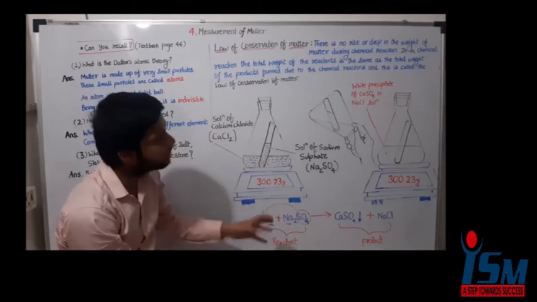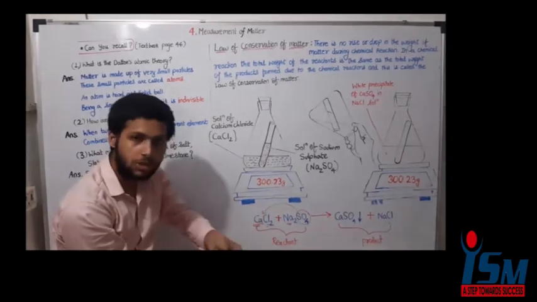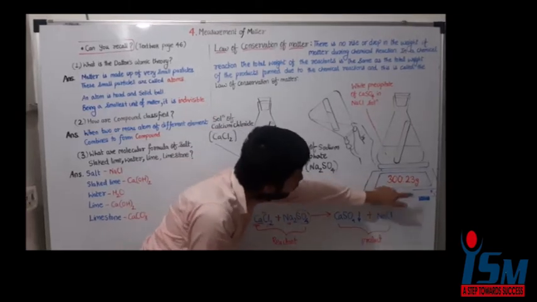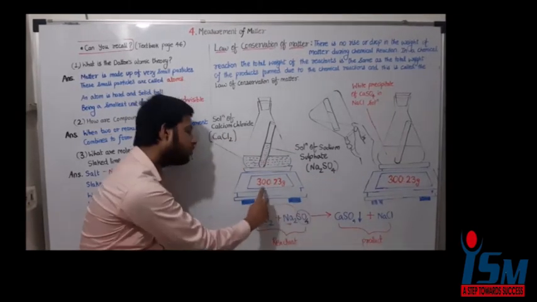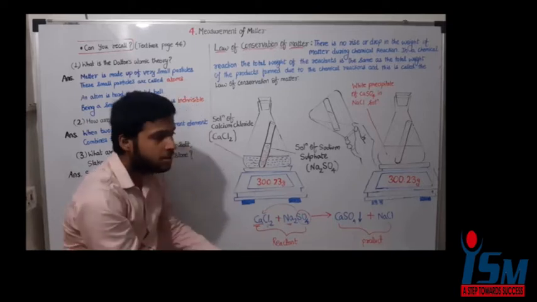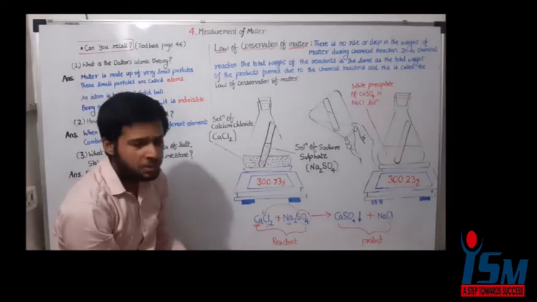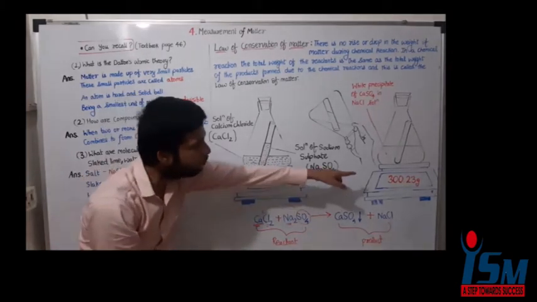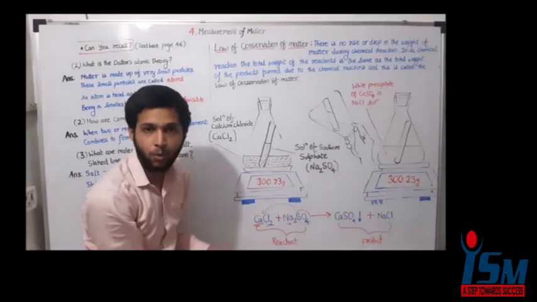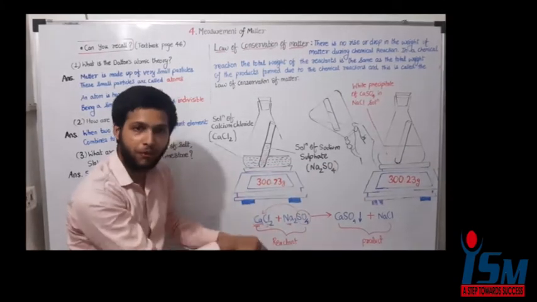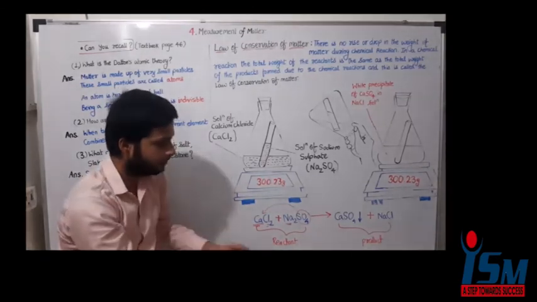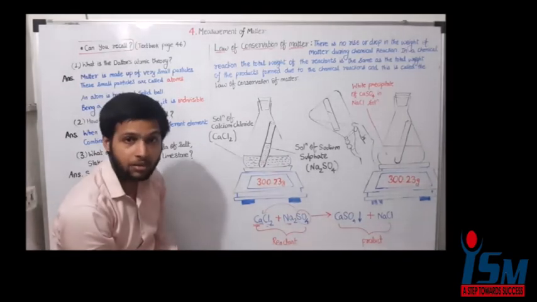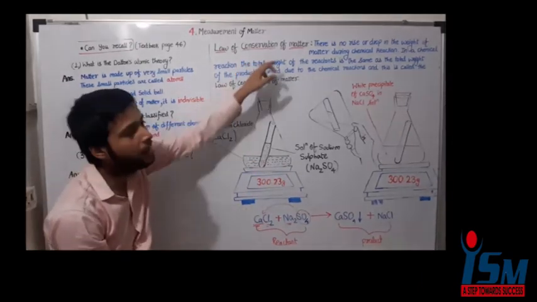Sir, after the reaction, what did we have to observe exactly? We had to understand the reaction part. Now what happened in the reaction? After the reaction, the weight was 300.23 grams, and before the reaction, the weight was 300.23 grams. That is, during the chemical reaction there is no loss or gain of weight. Did the weight increase, from 300 to 350 grams? No sir. Did it reduce from 300 to 250 grams? No sir. During the chemical reaction, there is a conservation of matter.